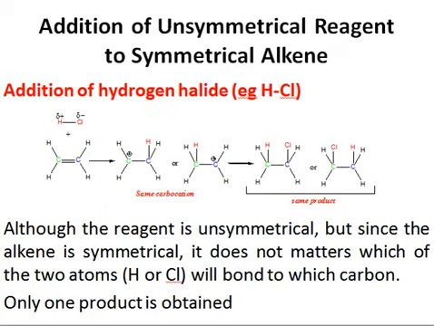Now we have the second category, addition of unsymmetrical reagent to a symmetrical alkene, right? So in this specific case, we have an alkene which is symmetrical, right? So you see the alkene is symmetrical, but the reagent is unsymmetrical. You can see both halves are different. On one side we have a chlorine and on the other side we have a hydrogen. Since the alkene is symmetrical and the reagent is unsymmetrical, let's consider what will be the outcome of this addition reaction.